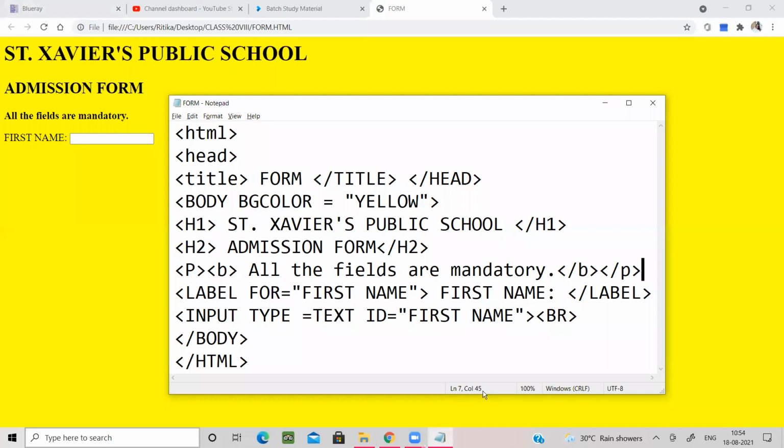Who are drawing, please draw this thing, meaning the yellow background. Obviously you can't give it right now, but you can draw the output box, and there the name, admission form, all the fields are necessary, first name, and the box. Draw it very roughly, because how the output will come. I am frequently giving this question to everyone because I want to see whether it is clear in your head or not. Okay, ma'am. Thank you.